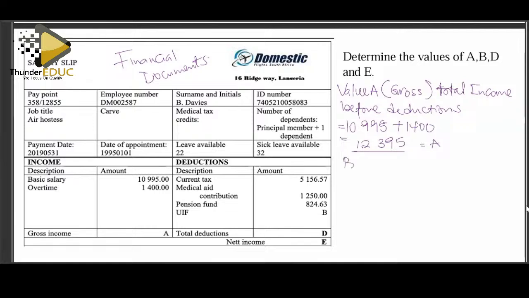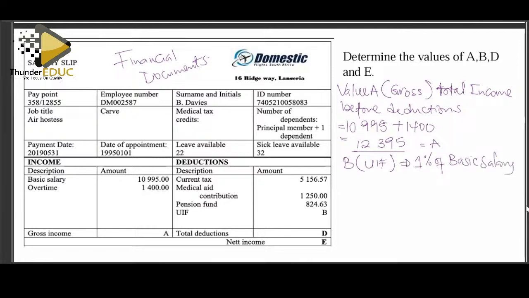Then the value of B, we are looking at UIF. UIF stands for Unemployment Insurance Fund, and it's calculated at 1% if it's on your pay slip. If it's the total pay, whereby your boss is paying, we shall calculate it at 2%. The value of B will always be on the basic salary, not the gross.